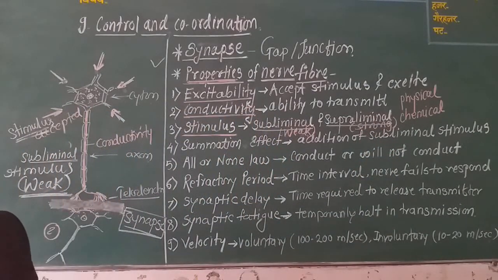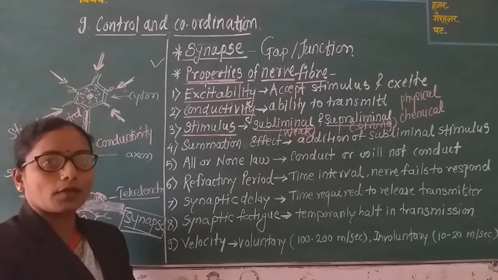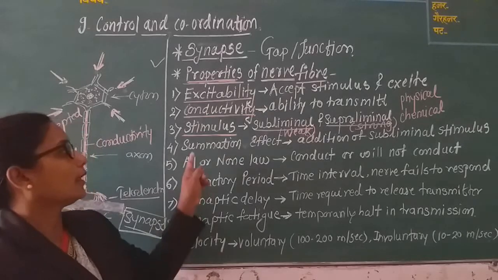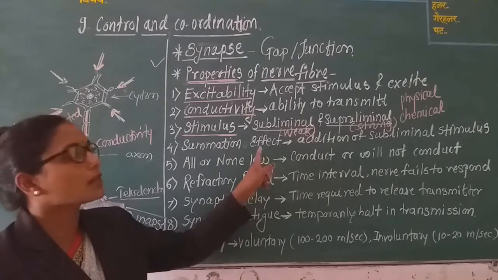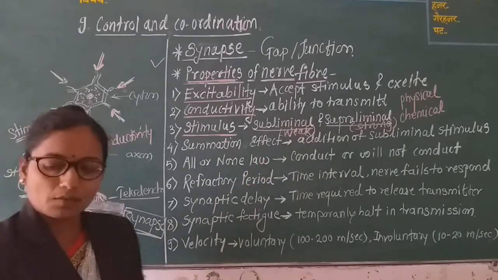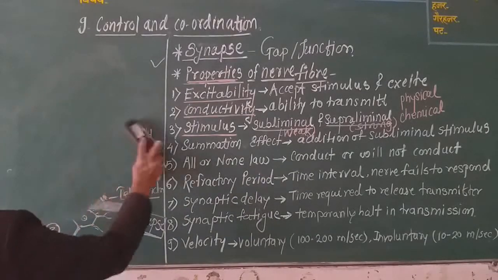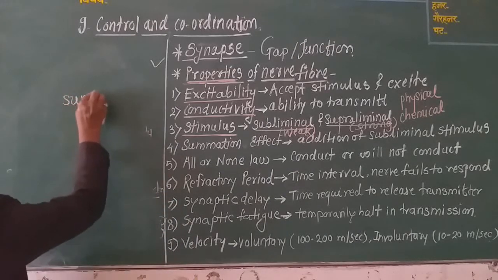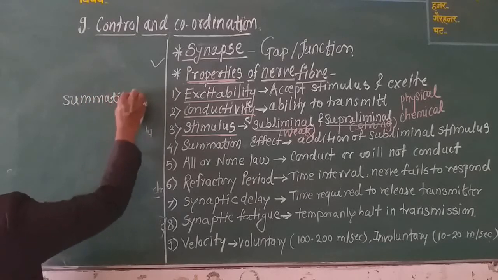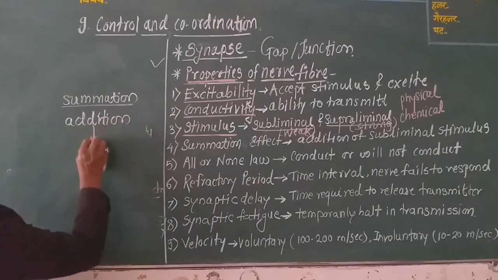Now, when these stimuli are received by the body, the nerve fiber also shows one more property, that is the summation effect. Simply, the meaning of summation is addition. Addition of what? Addition of weak stimuli.